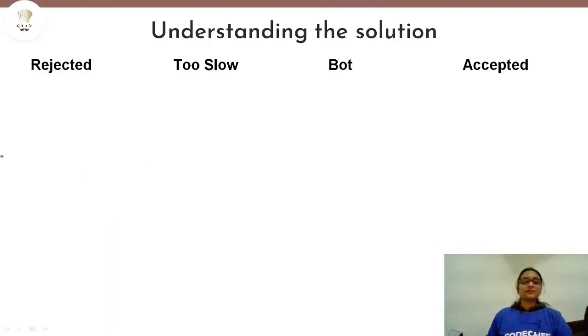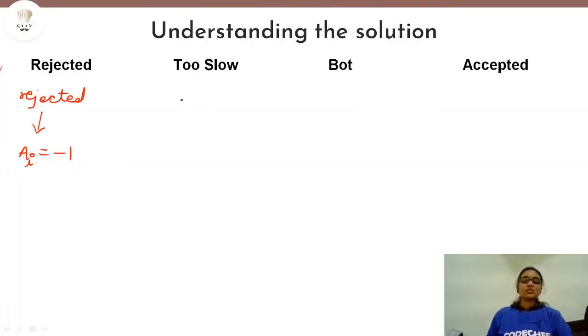So for the rejected condition, we will take one variable called rejected, and this variable will count the number of problems that the candidate was not able to solve. That means the condition that Ai should be equal to -1. It denotes that the candidate was not able to solve this problem.